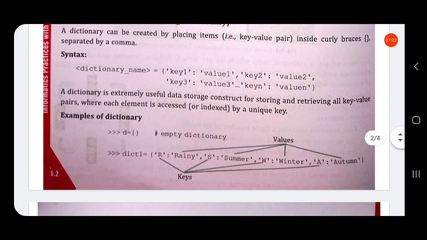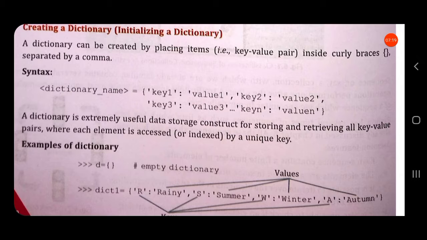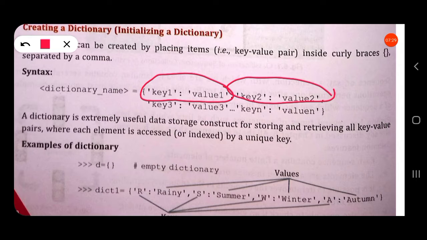A dictionary is an extremely useful data storage construct for storing and retrieving key value pairs, where each element is accessed by a unique key. So each element is identified by its key. Children, this is an item or an element.